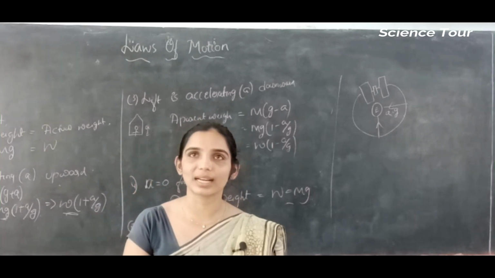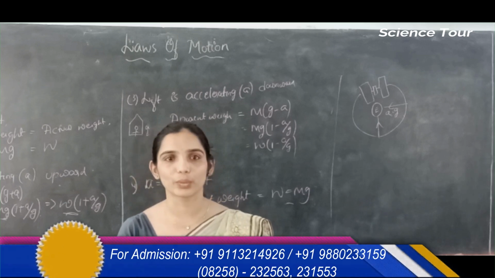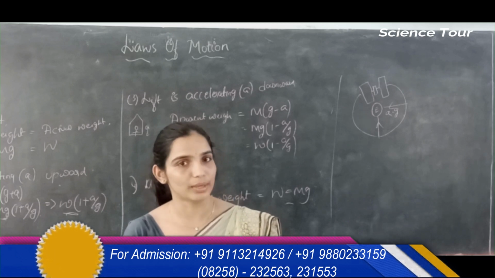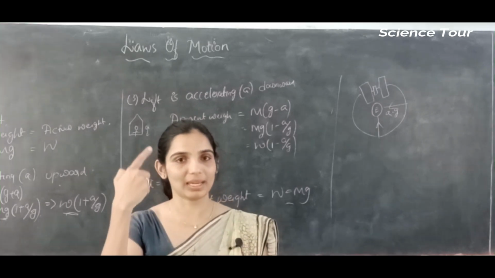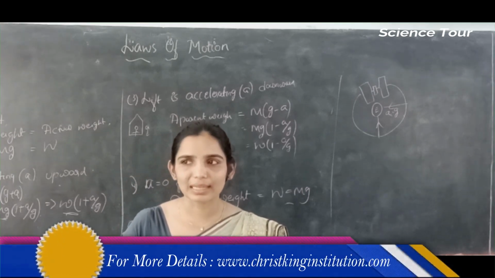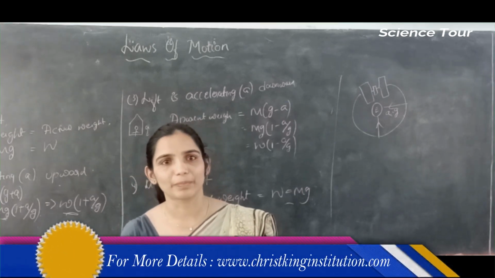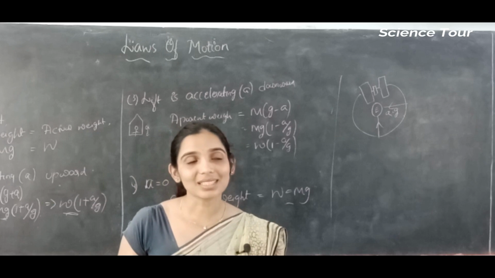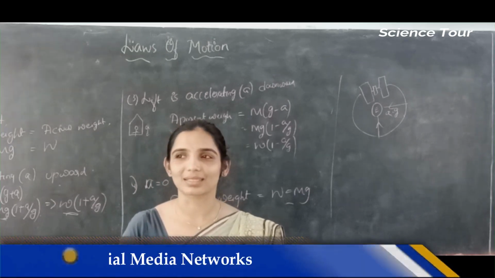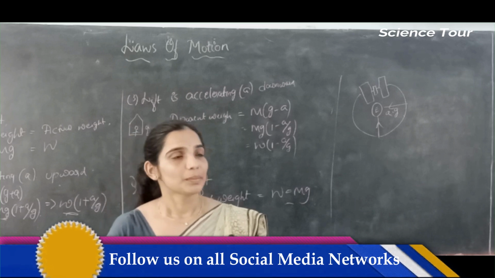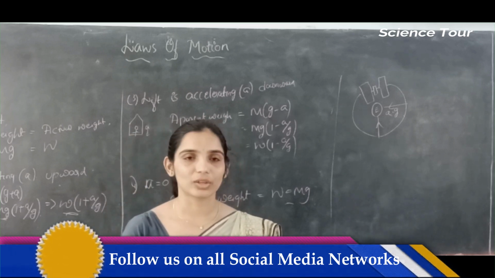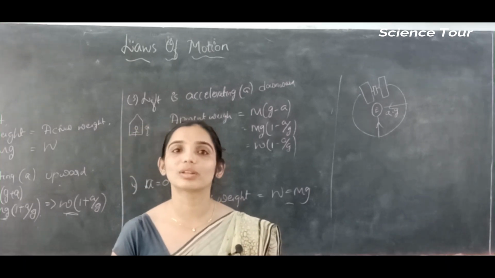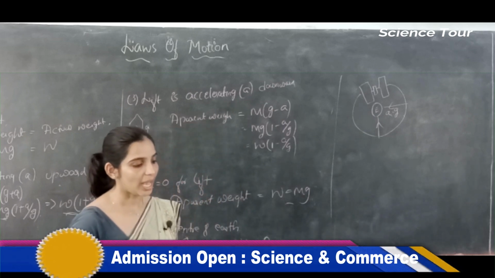When you are standing on the lift and the lift is not moving, you will feel your own weight. If you are 30 kg, you will feel 30 kg only. But if your lift is accelerating upward, not moving with uniform velocity, you will feel a little increase in the weight, 30 point some, maybe 31 kg. Some fractional increase in the weight you will feel. That is difficult to observe in normal cases, but you will feel it. But when you come down, you might have observed it in your day-to-day life, you will feel weightlessness. Correct? When the lift is accelerating downward, you will feel weightlessness. So this is about apparent weight.